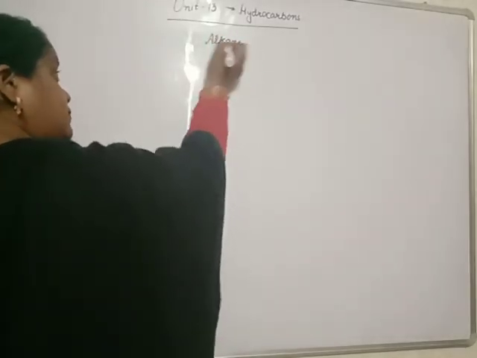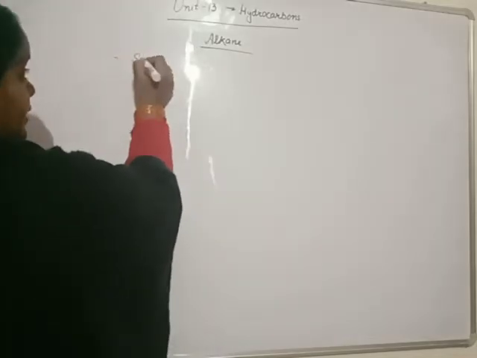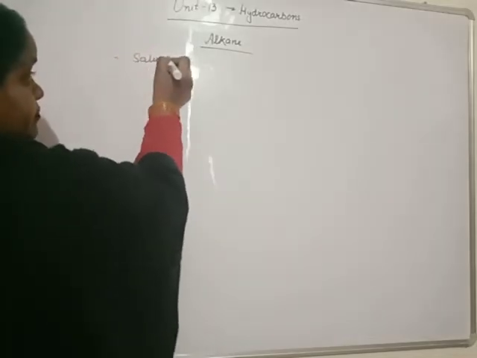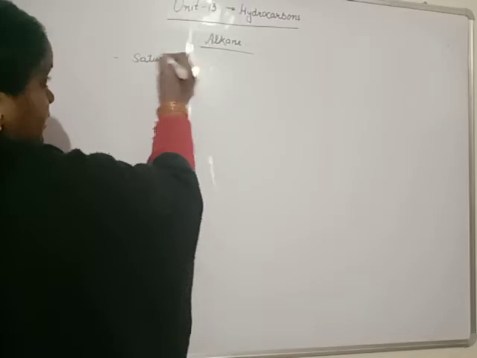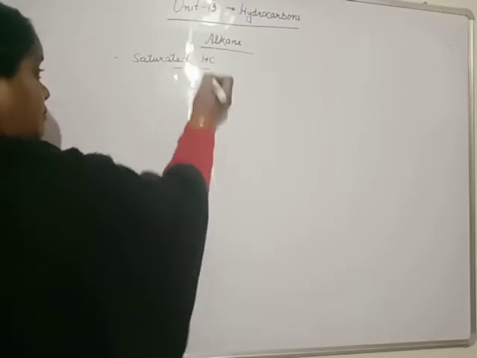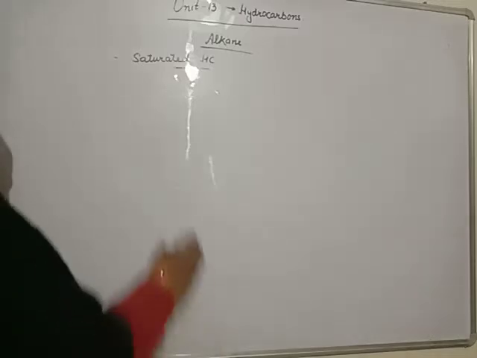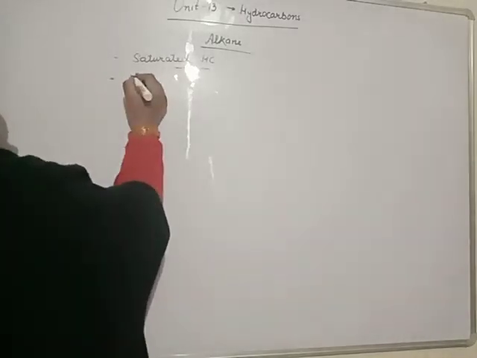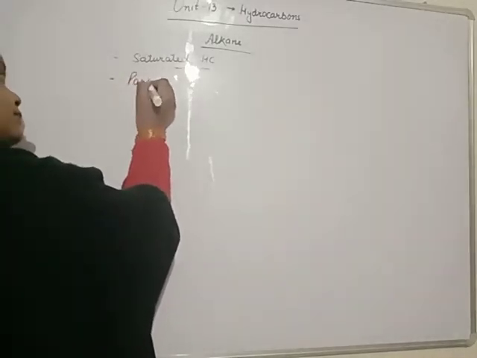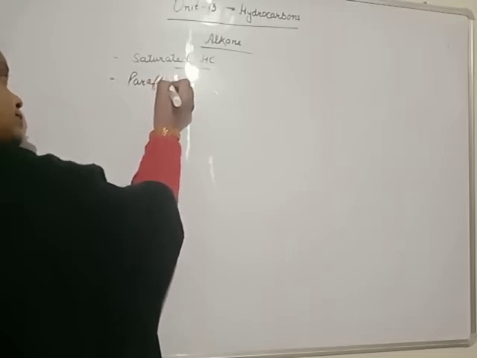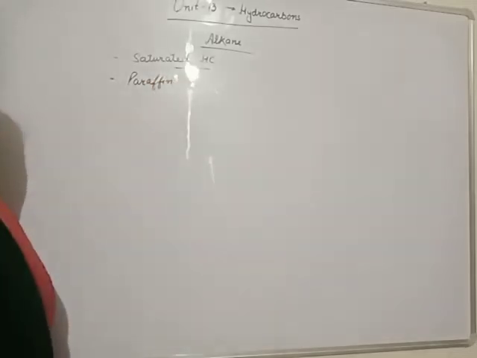Beta, first of all, it is a saturated hydrocarbon. Second thing, they are also known as paraffins. Our question: why are alkanes known as paraffins?